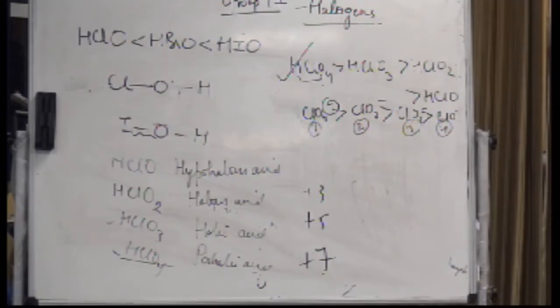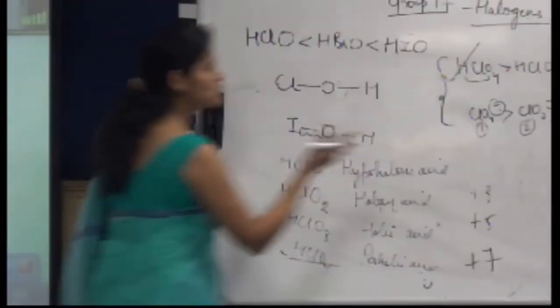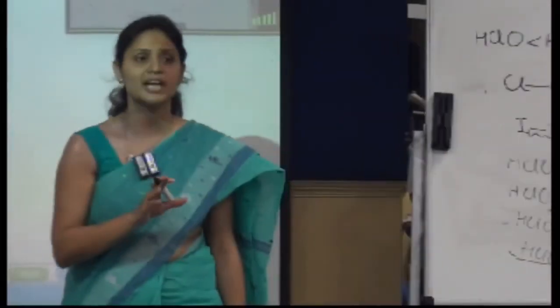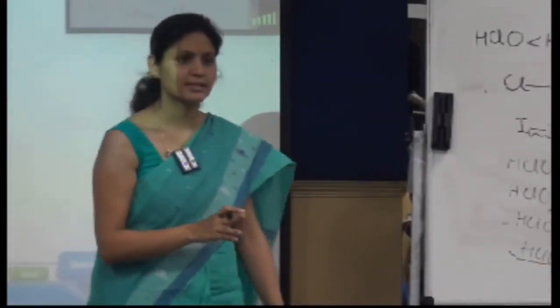Chlorine would be more electronegative, right? But chlorine and oxygen have comparable electronegativity. While comparing the various strengths, we have to look at all the parameters simultaneously. You cannot say that this is a single parameter according to which I'll justify the acidic strength. While I was discussing the oxo acid, all the parameters were the same except for the number of oxygen atoms. But here, yes.